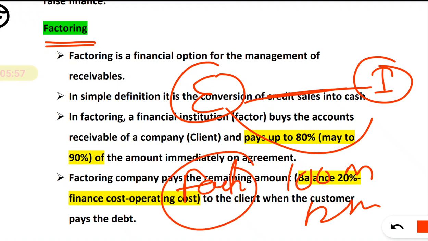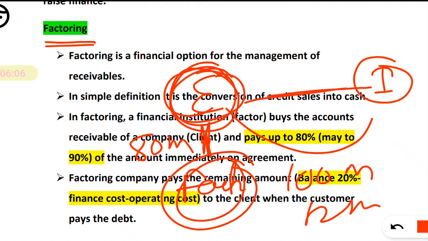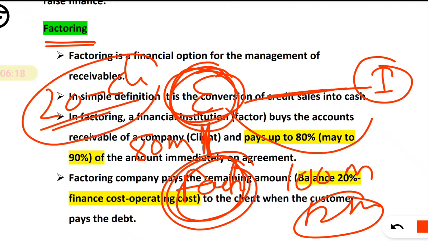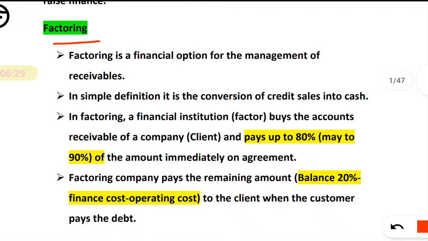The exporter will reach out to the factor and they will make an agreement. According to the agreement, the factor will immediately give 80 million to the exporter, so the exporter can continue the business. He doesn't have to wait for the 12 months. The remaining amount is 20%. From that, the factor will subtract the charges, costs, or factor commission, and the remaining amount will be given to the exporter upon settlement, that means at the end of the period. Okay, so this is all about factoring.